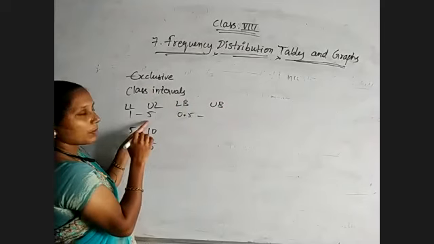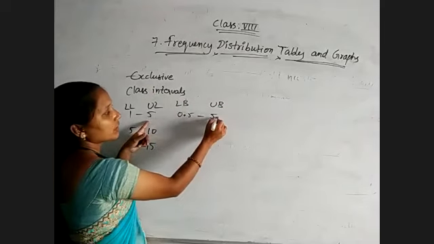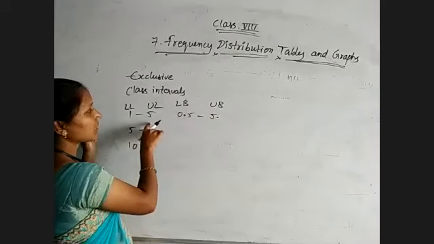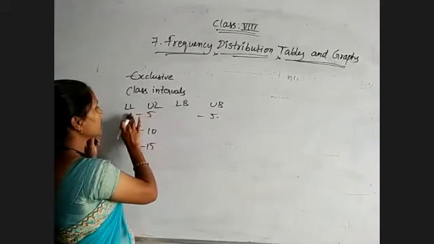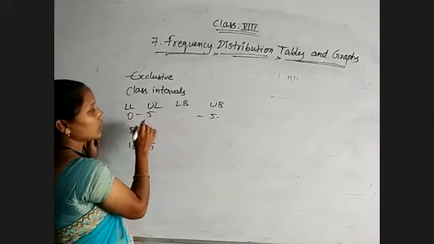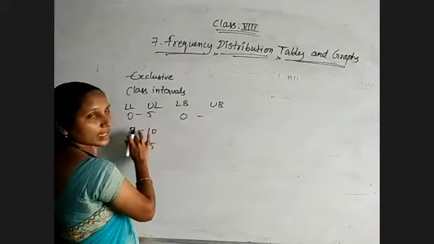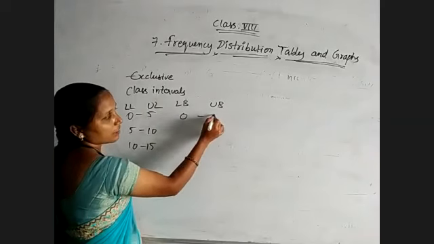And the upper boundary will become 5.5, plus 5 by 2. Sorry, here we get 0 only. So for 0 to 5, the lower boundary will be 0. 5 plus 5, 10 by 2. 10 by 2 is nothing but 5 only.